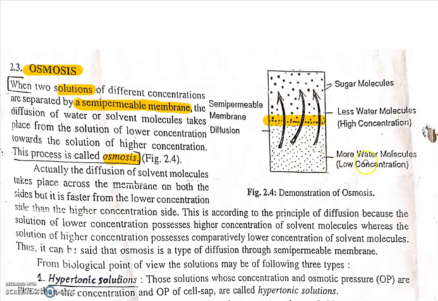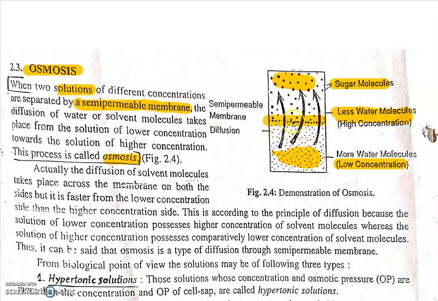This side is the low concentration, meaning sugar molecules are fewer here, and this side is the high concentration, meaning sugar molecules are more in this region and fewer in the other region. The solvent is water.